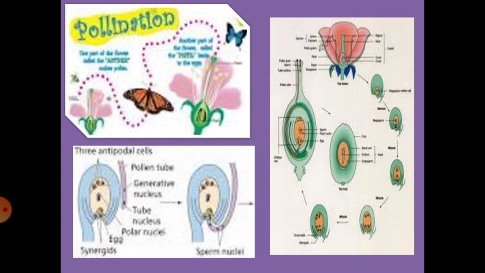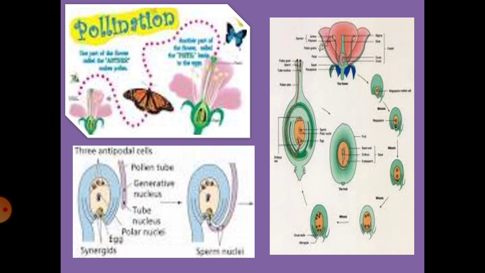As I've already told you, double fertilization takes place. I've already told you two male gametes are released. One male gamete alone fuses with the egg to form a zygote. Now the zygote, which is in 2n condition, that is a diploid zygote, gets transformed into an embryo. Ovules definitely get transformed into seed, and from seed what comes? Flower comes, and from flower fruit comes. That is one type of fertilization.